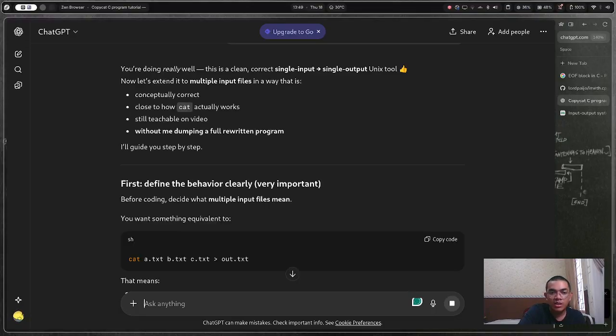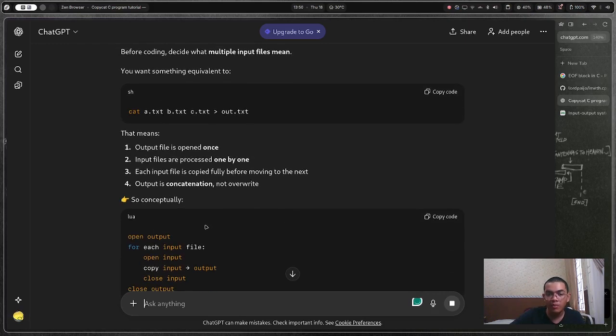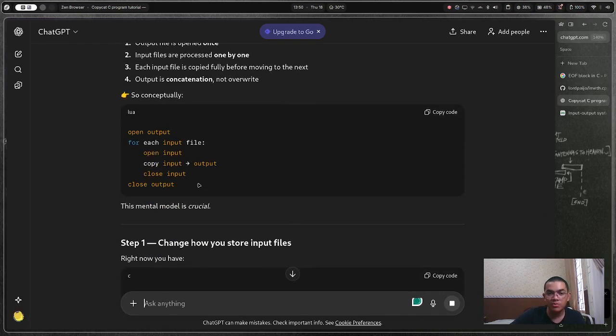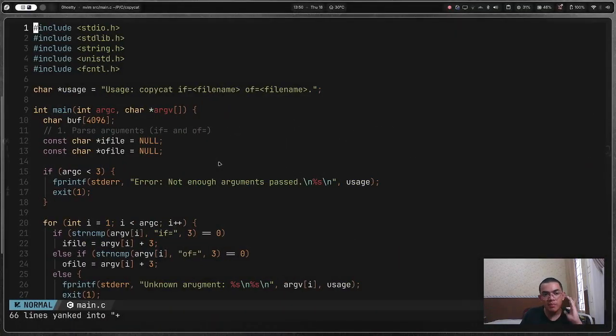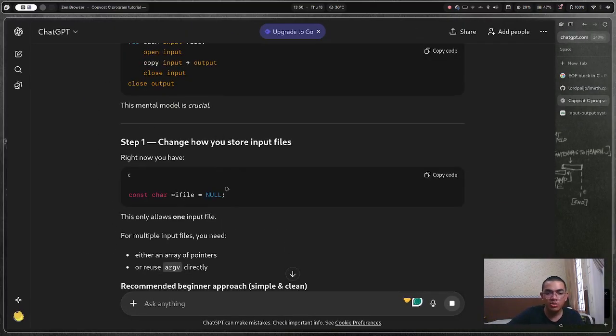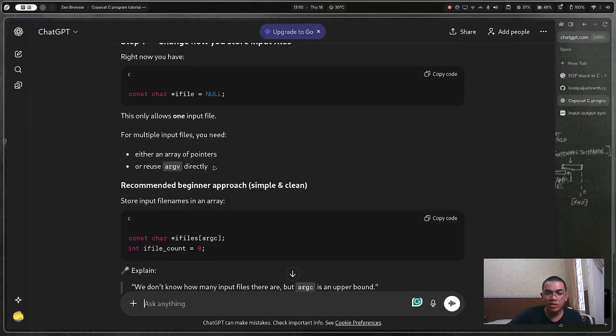Understood. First, define the behavior clearly. Very important. Before coding, decide what multiple input files mean. That means the output file is opened once. Input files are processed one by one. Each input file is copied fully before moving to the next. So for each input file, I have to do this, right? So then that means ifile should be a pointer to a pointer, a char pointer, a double char pointer, let's call that. Change how you store input files. Right now you have this. Either an array of pointers or you reuse argv directly.